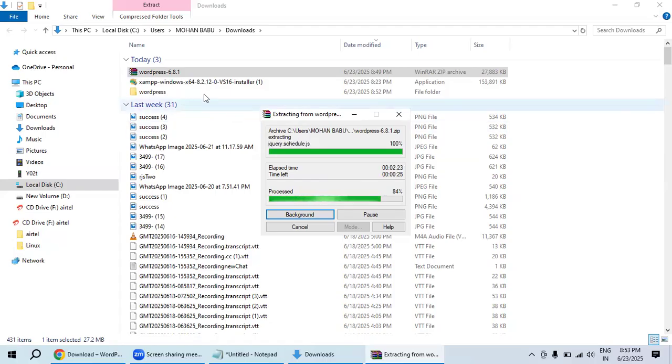So what is happening over here? Which version are we using? 6.8.1. And now you could see we have a folder there. The folder is showing like this. Did you understand? Did you understand?